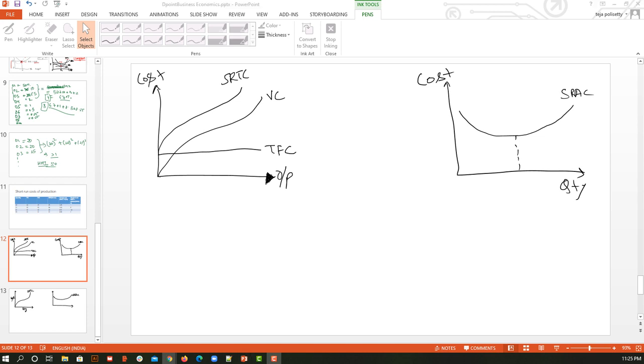So if you see it carefully, initially it was declining, then it came to a certain stabilized point, then it increased. So what is the interpretation behind this? Initially, when we started our production in the short run, our fixed cost will remain fixed. Now keep that aside, and we can see as soon as we are producing more and more output, the average cost is going to decrease, because we are going to incur the same amount of transportation cost, we are going to use the same amount of machinery.